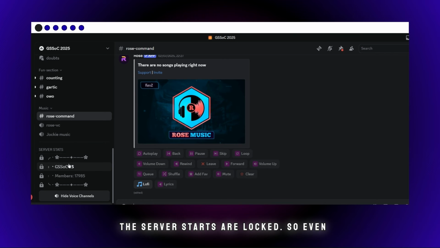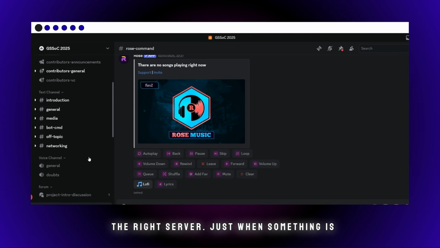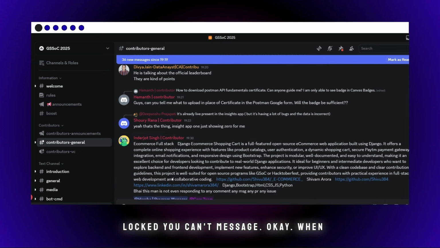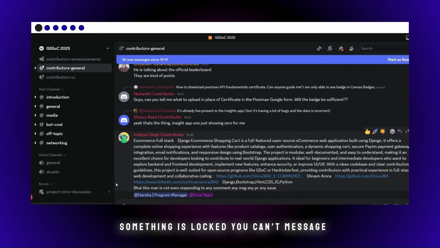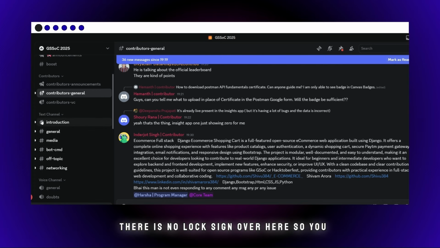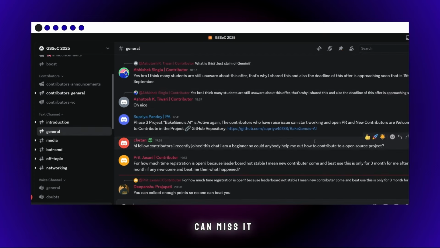Well, the server starts are locked, so even when you click, you won't have anything. So don't get afraid or startled thinking you are in the wrong server. It's not like that. You are in the right server. When something is locked, you can't message here. And when something is open, there is no lock sign over here, so you can message.